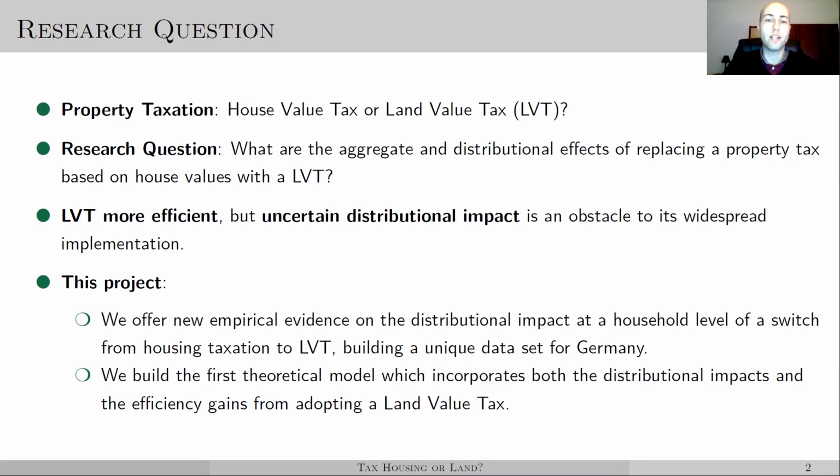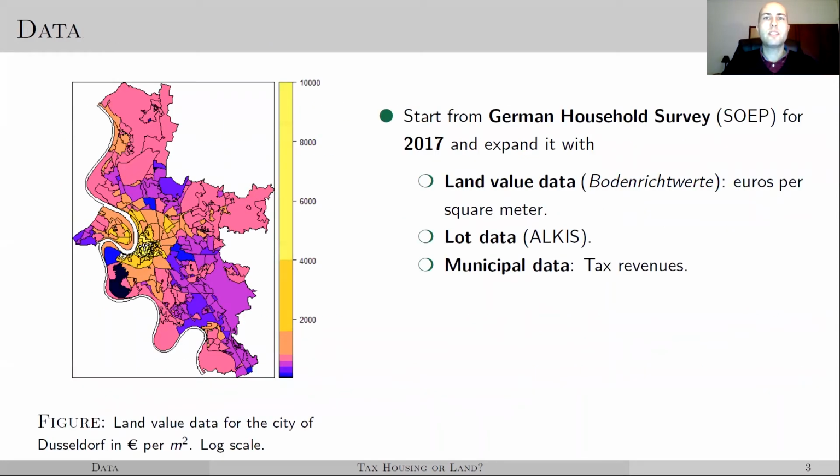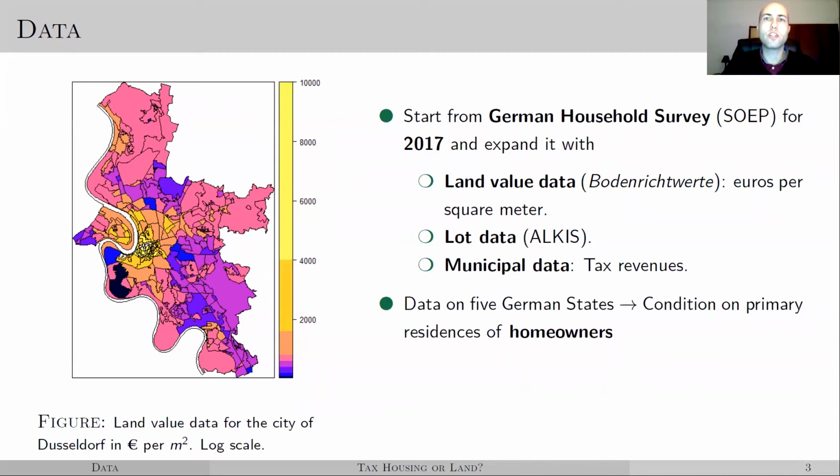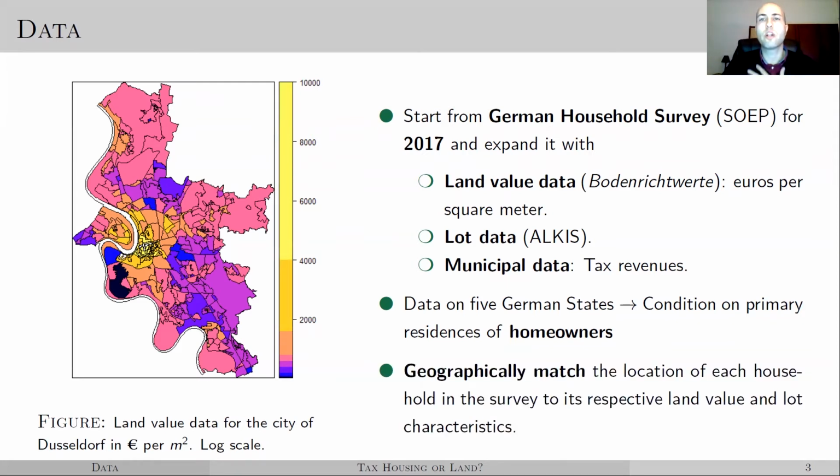The data set in this paper was built by merging household survey data containing information on income and house value with data on official land values collected by regional statistical offices in Germany. So we did this by matching the precise location, primary residences of owner-occupied households in the German socioeconomic panel with our geodata on lot and land values for 5 states in Germany.